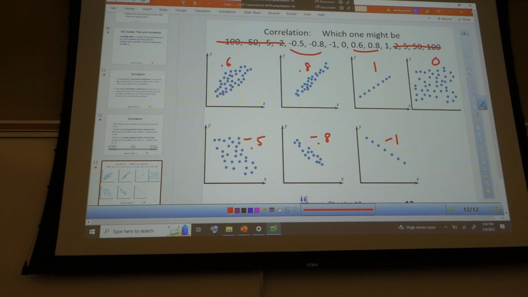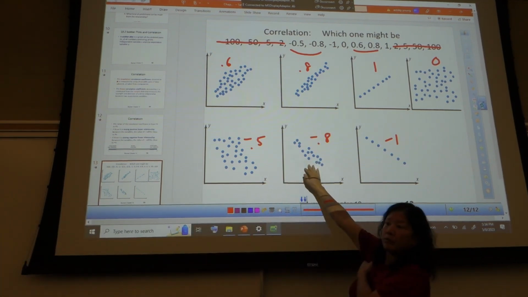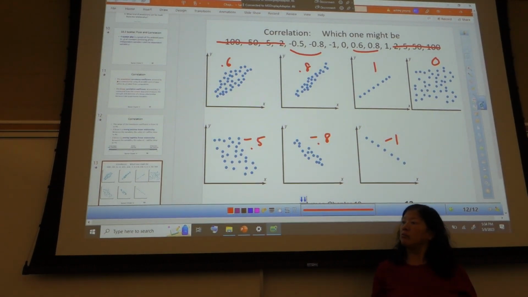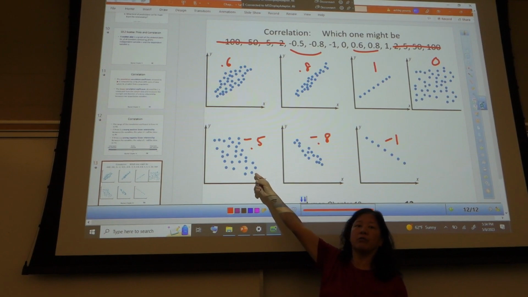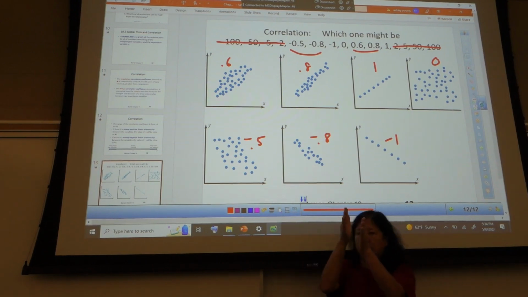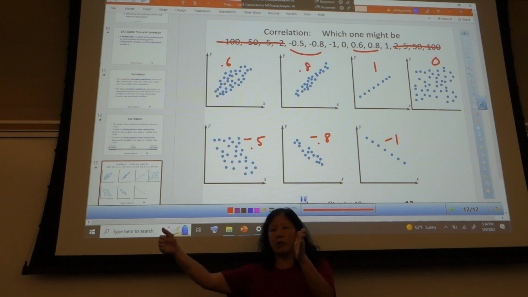So which one's closer to a line? This one. A perfect line would be -1. So which is closer to -1, -0.8 or -0.5? -0.8. Right, because here's 0, -0.5, -0.8, -1.